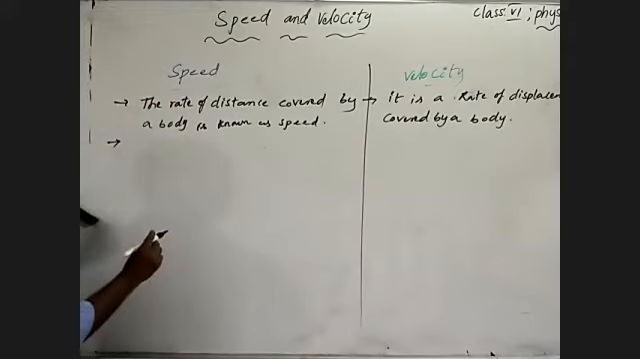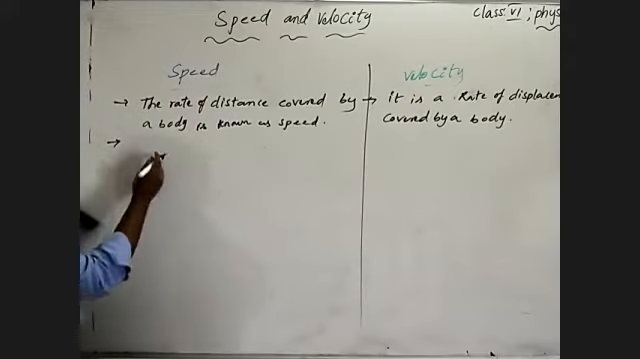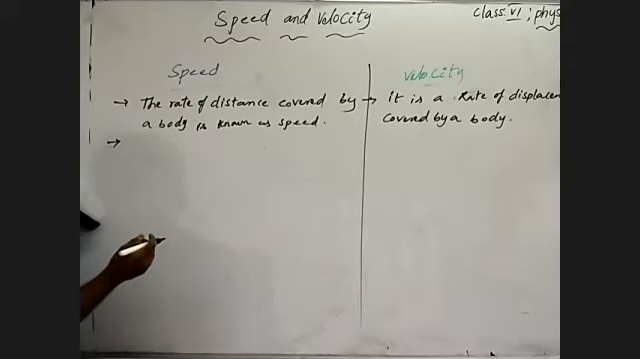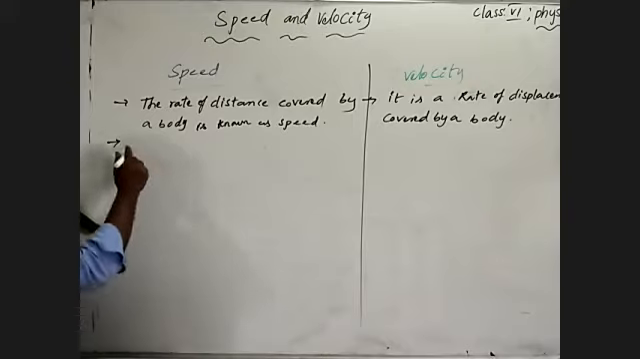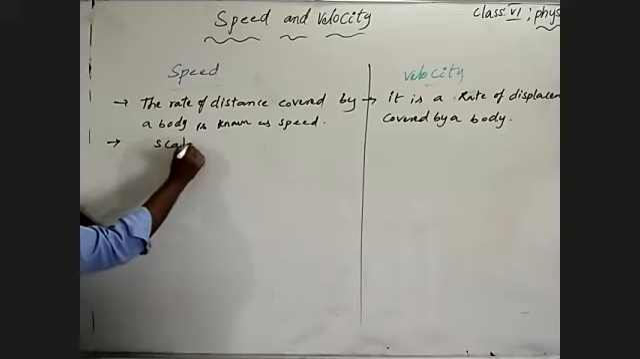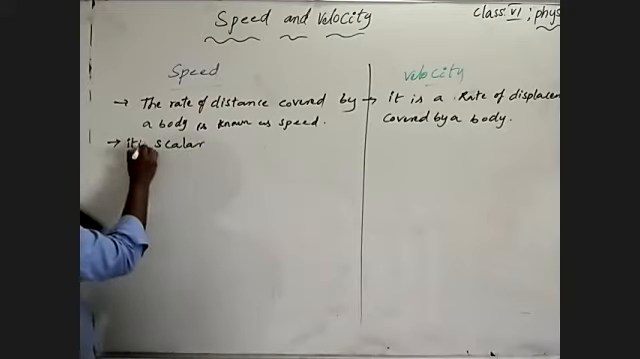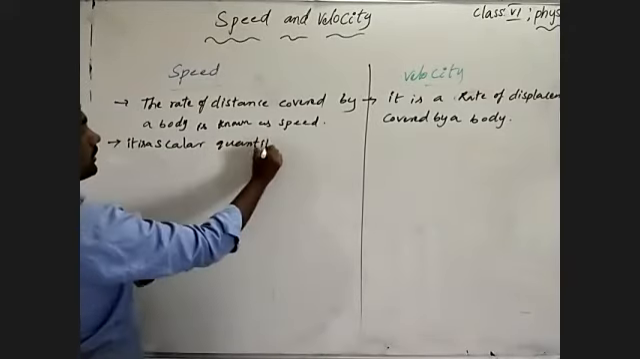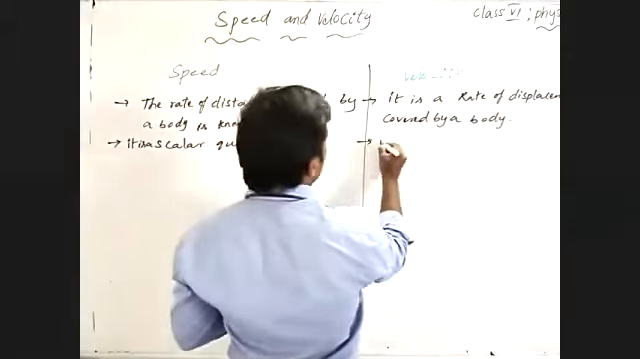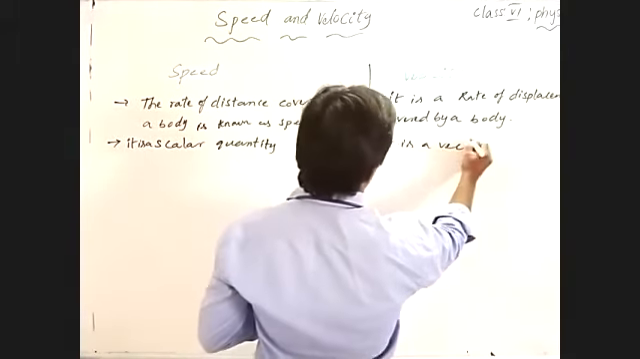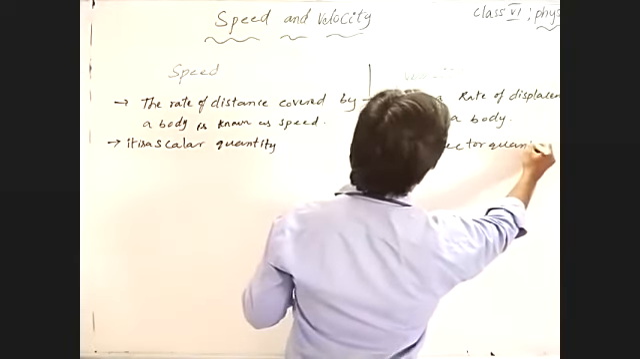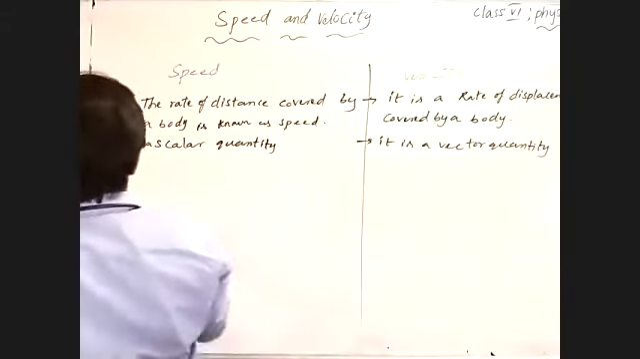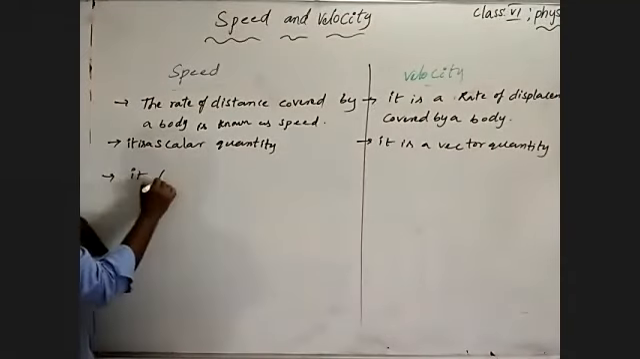Speed is measured by, of course, velocity is also measured by the same device. Velocity is measured by the speedometer. Coming to that, speed is a scalar quantity, and velocity is a vector quantity.